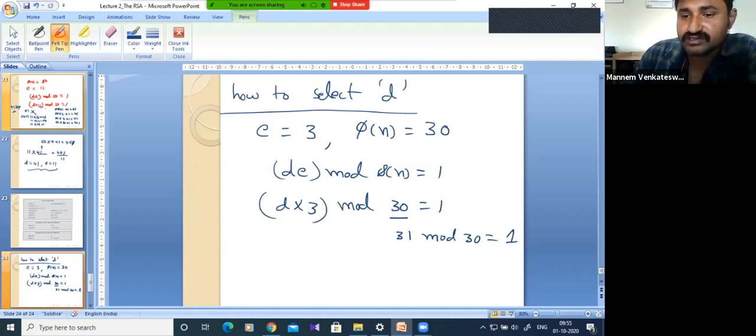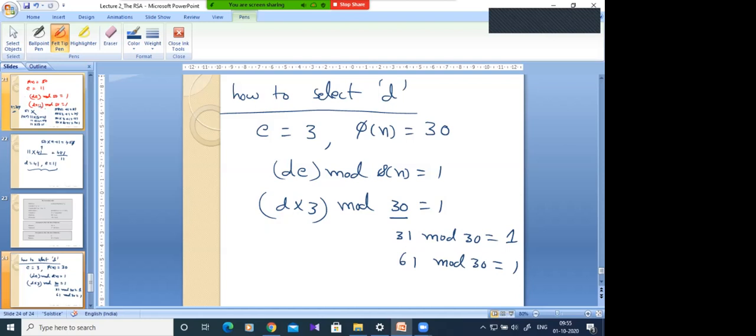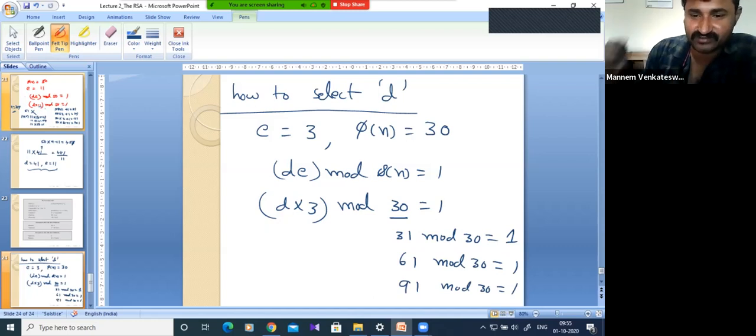Or 32 is how much? 60. That means 61 modulo 30 also will give 1. Correct? Next, 91 also will give remainder 1 because 33 is 90, remainder is 1.